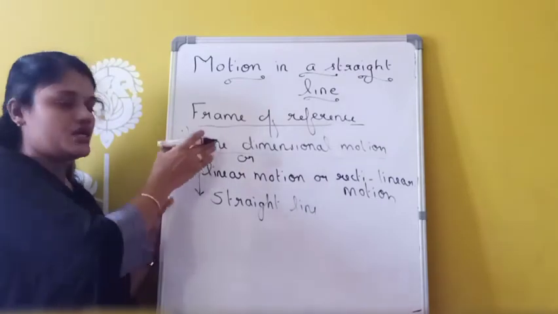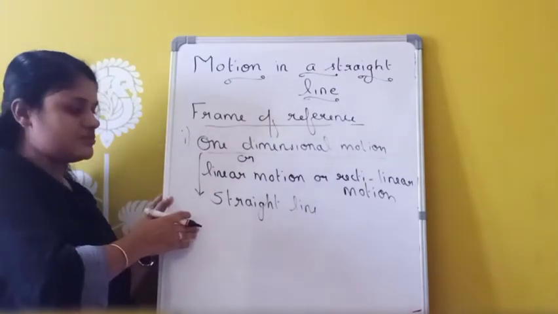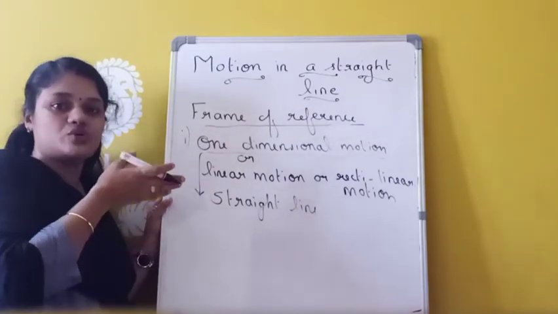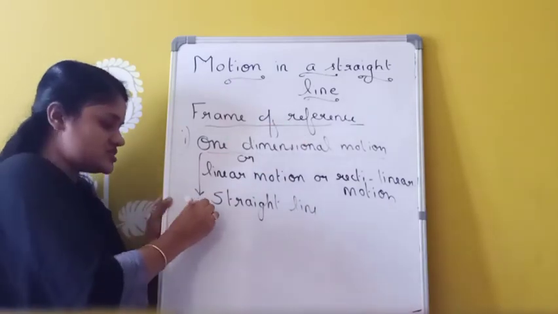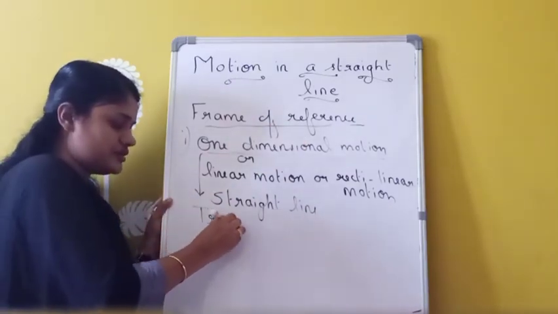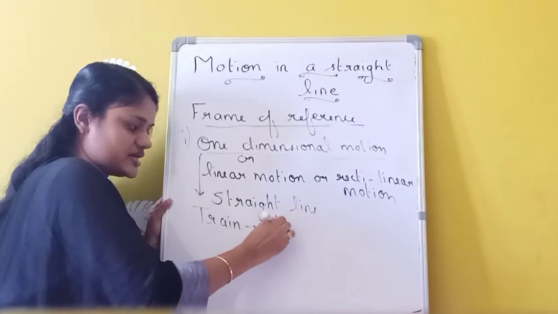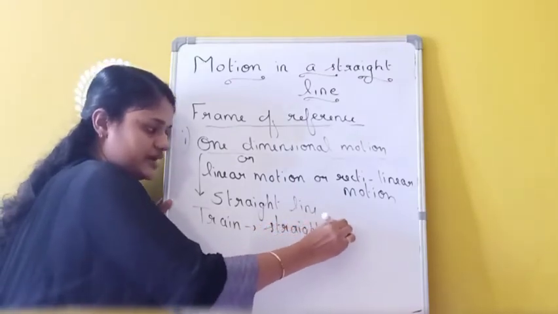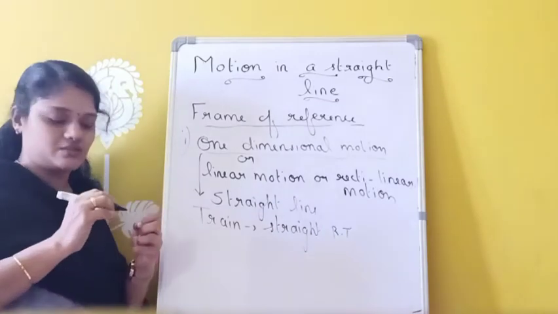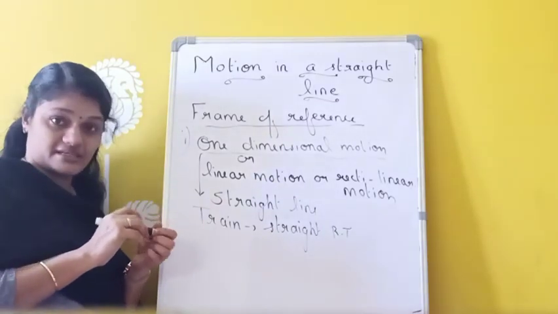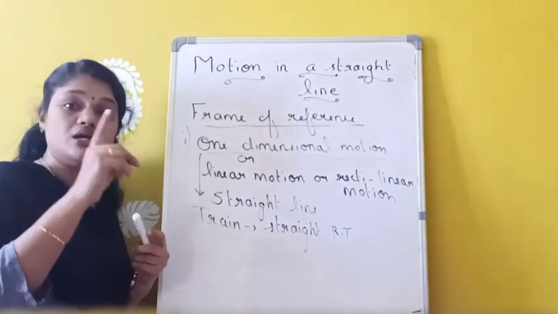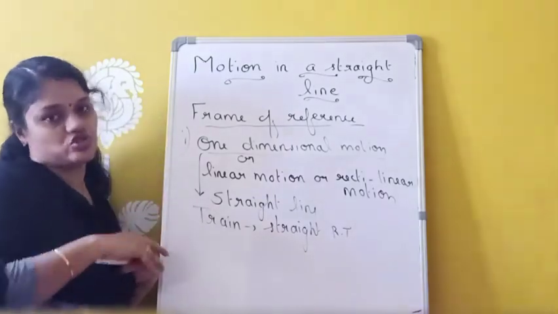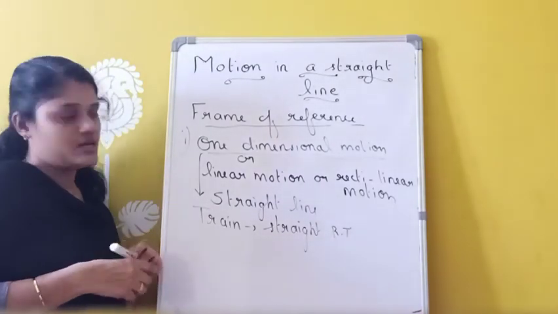That is called one-dimensional motion. For example, suppose a train is traveling through a straight railway track. Train passing through a straight railway track can be considered as which one? One-dimensional motion. The reason is it needs only one coordinate to describe its motion. That is called one-dimensional motion.